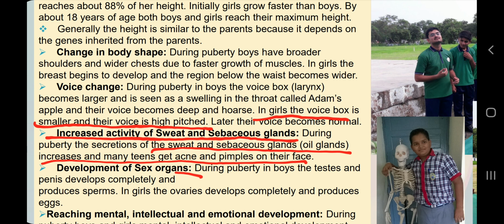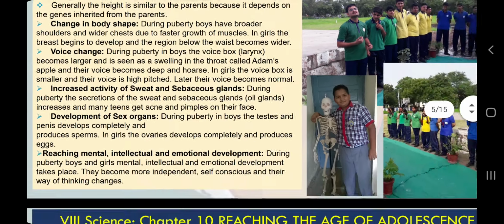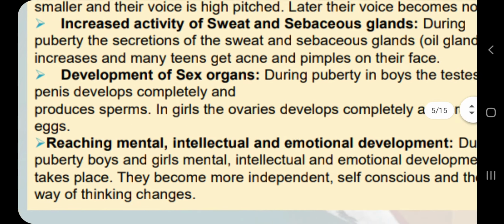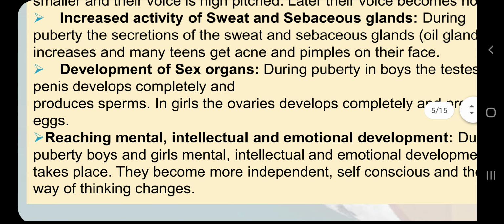Development of sex organs, of course, boys and girls both develop their sex organs. After this teenage, they are mature enough to reproduce. Reaching the age of puberty is very important. This is an age where we experience so many changes, plus mental, emotional and intellectual development, but we are reaching, we have not reached.